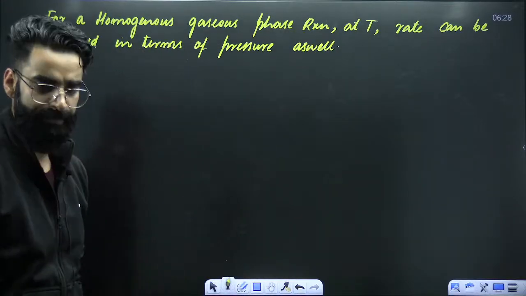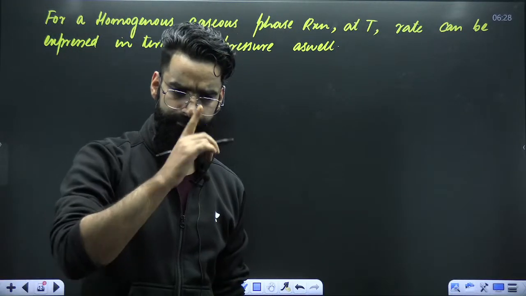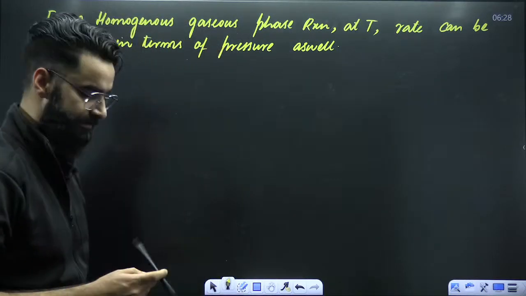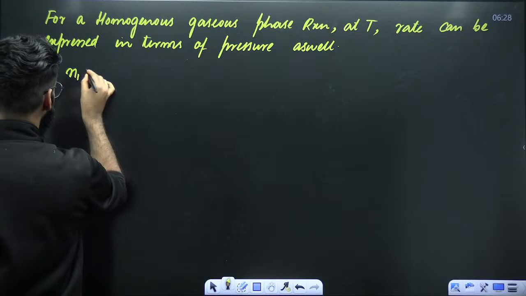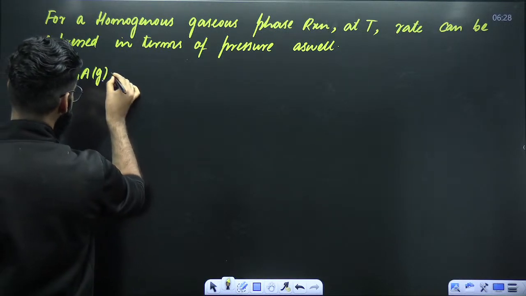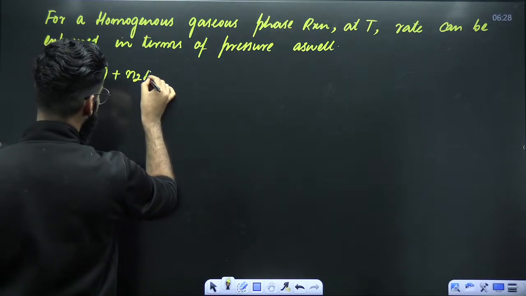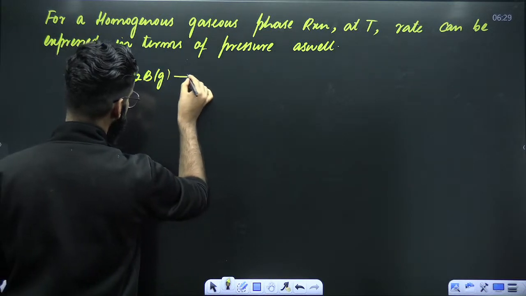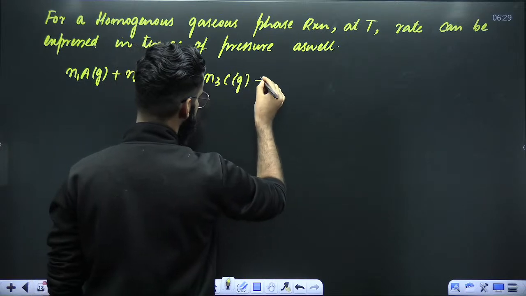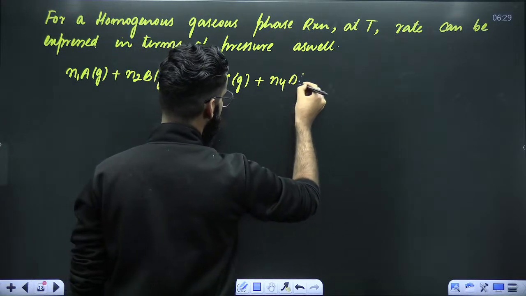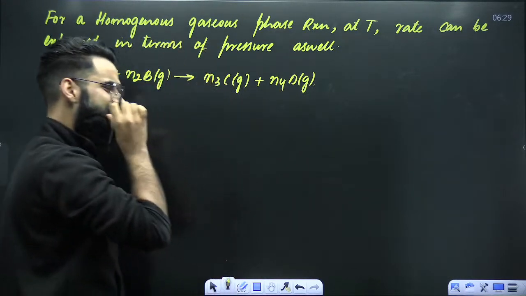What does this mean? Try to understand what it means. My dear students, for example, I'm taking the reaction N1 A gas plus N2 B gas gives N3 C gas plus N4 D gas. This is your reaction.